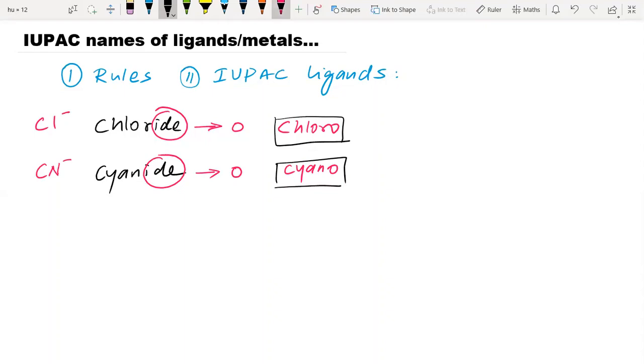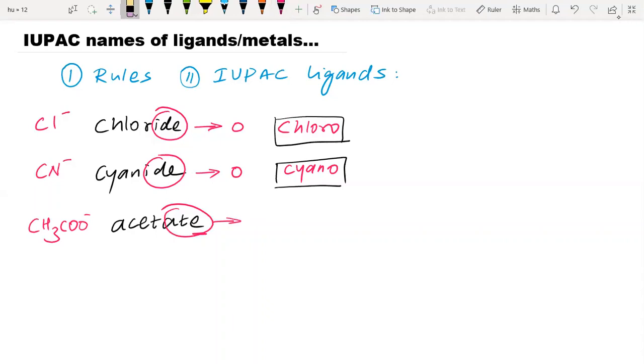We'll go for more ligands. Say if we have CH3COO minus, which is acetate. This is the acetate ion. In case of acetate, the letter E is replaced by O, or I can say this ate becomes ato.